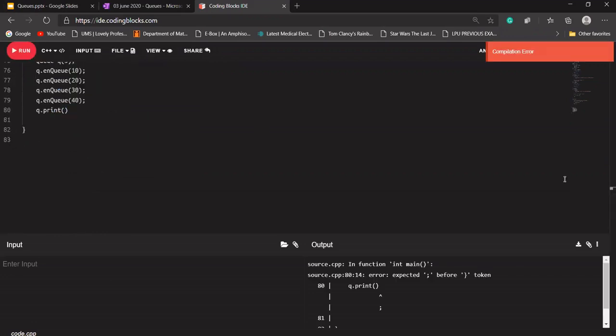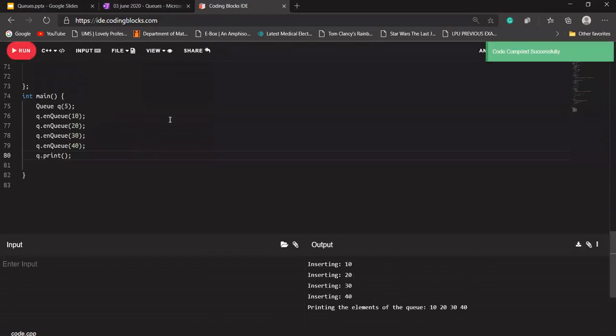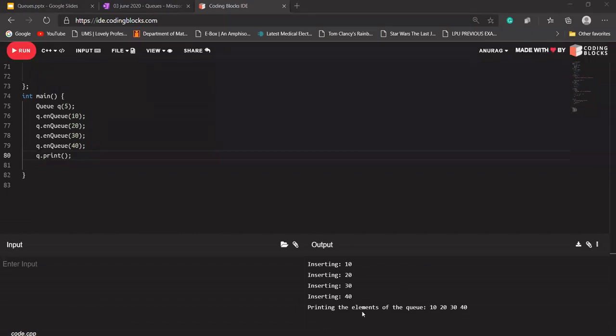Smith is asking, sir, can't we just increment the front variable so that we don't need to shift all elements? Yes Smith, we can do that as well. We'll do that today only. That is the optimal implementation of queue using an array. So it is showing inserting 10, 20, 30, 40, and printing the elements of the queue: 10, 20, 30, and 40. Now I'm enqueuing an element 50 here.